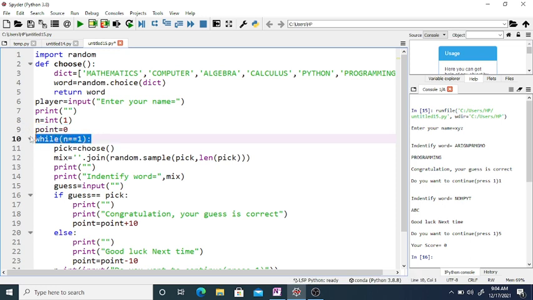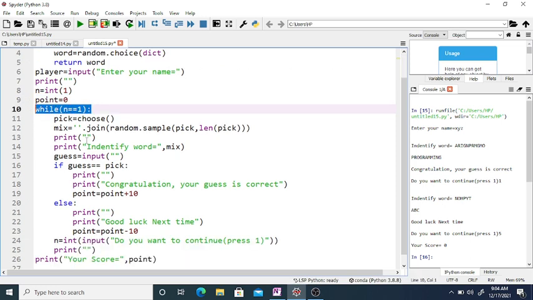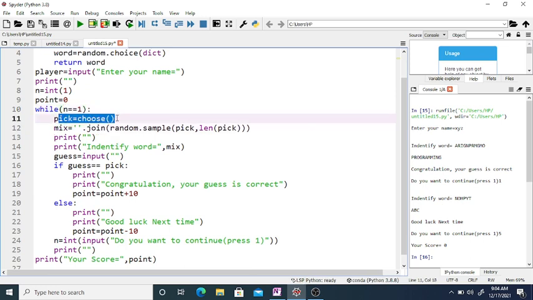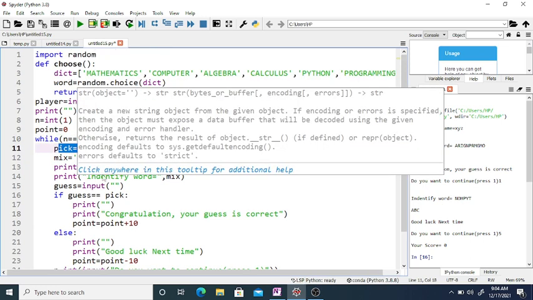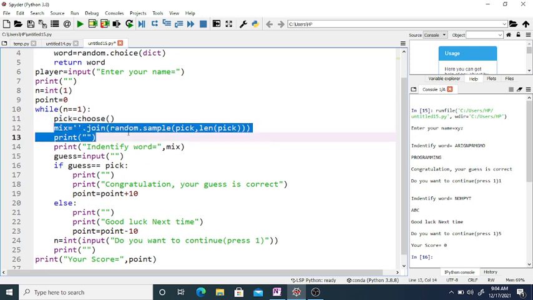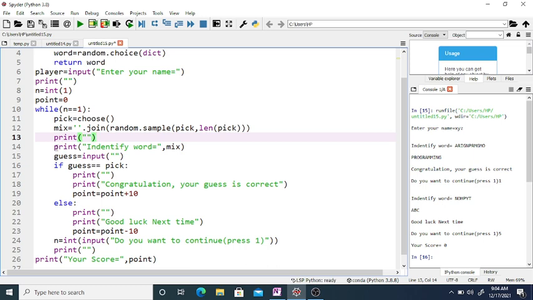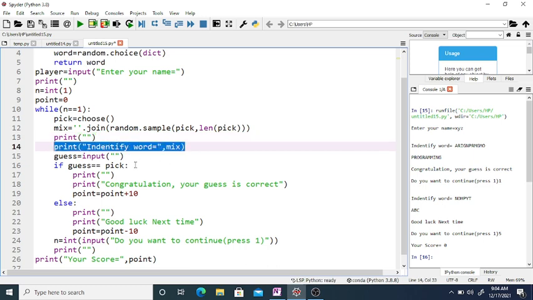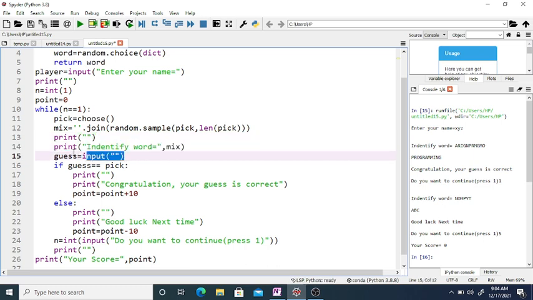If the condition is true, our loop will continue. Now we select one word from the function choose, then we mix up and join that word, then a new line, and we print that mixed up word, and here the player has to identify the mixed up word.